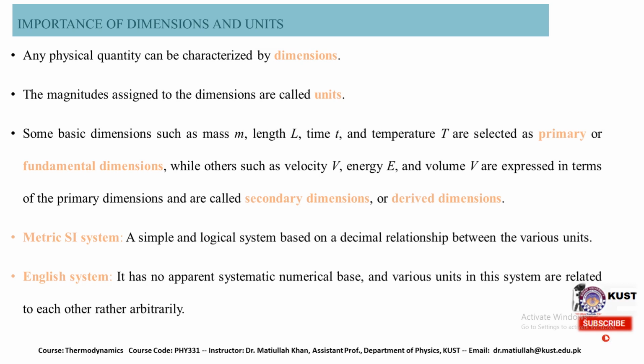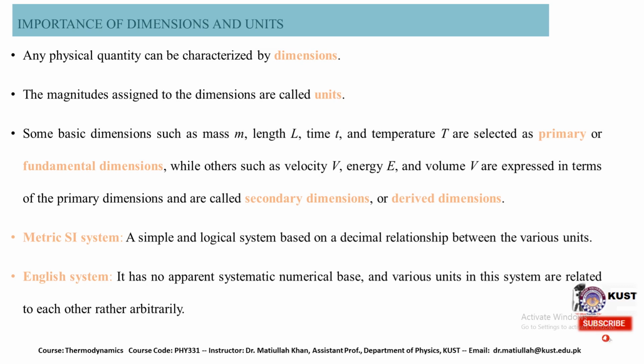We use different dimensions and units in thermodynamics. Any physical quantity can be characterized by dimensions, and the magnitudes assigned to the dimensions are called units. We use basic dimensions such as mass m, length l, time t, and temperature T, selected as primary or fundamental dimensions, while others such as velocity, energy, and volume are expressed in terms of primary dimensions and are called secondary or derived dimensions.